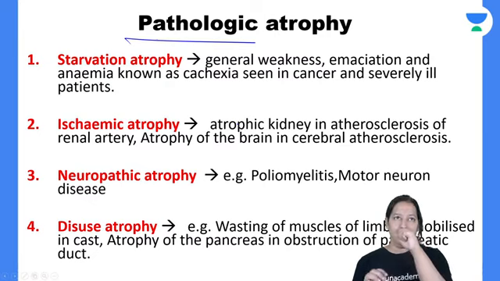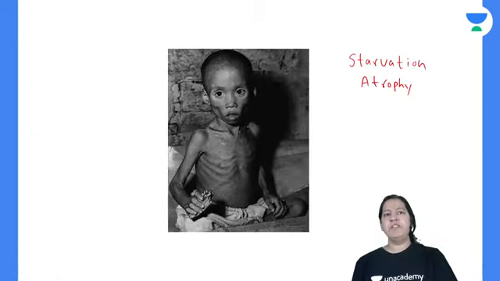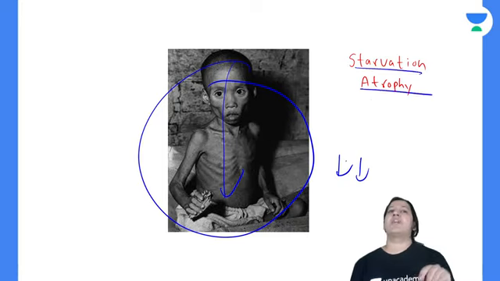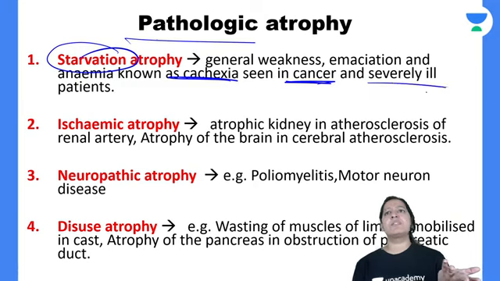The first pathological atrophy is starvation. If the person is not eating anything, all the organs will reduce in size. That is known as starvation atrophy. Due to starvation, it is known as cachexia. It is seen in cancer patients or severely ill patients, where the patient is not eating anything. Due to starvation. Second is ischemia.